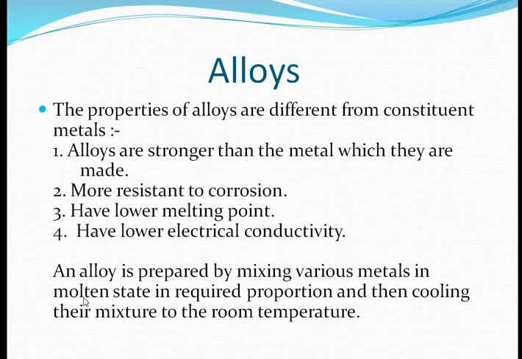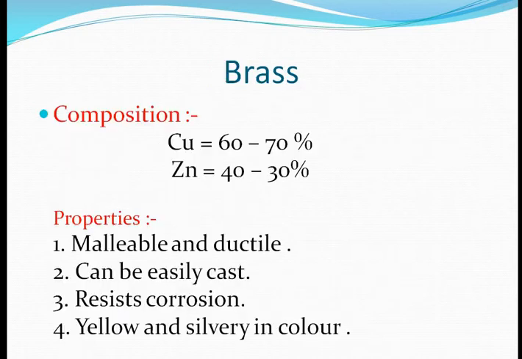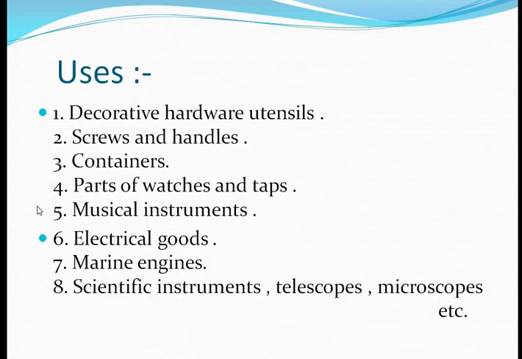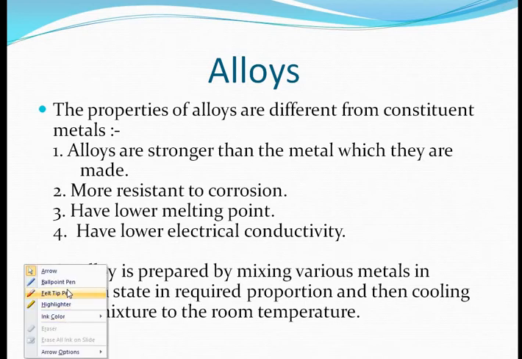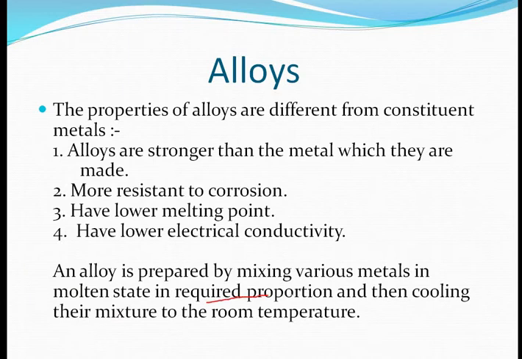The combination is prepared by mixing various metals in their molten state. There is a need for a fixed proportion requirement that we call the composition of the system, and then cooling their mixture to room temperature.